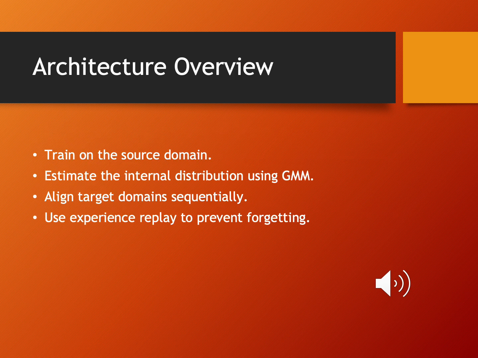So in terms of architectural overview, we are essentially training on the labeled source domain, where the GMM model estimates the distribution of features in the embedding space. As new target domains are introduced, the model aligns them with the internal distribution, and key samples from the previous tasks are replayed to prevent forgetting.